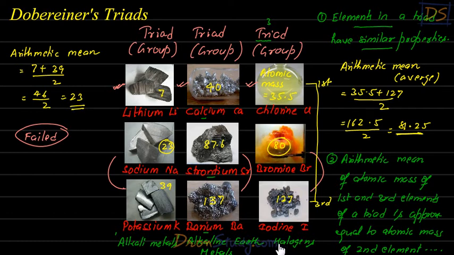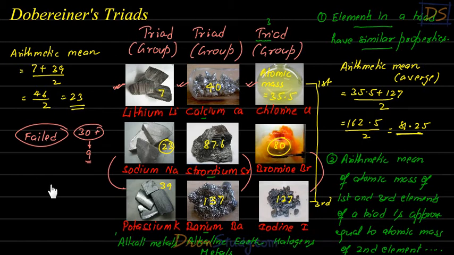See, in this scheme, only 9 elements have been grouped. But by that time, there were 30 plus elements, out of which only 9 have been grouped. So the work is incomplete. What about the rest of the elements? How to group them? Other scientists were asking this, right? That you have grouped only 9 elements. What about the other elements? So this work is not complete. So this work was rejected, students.